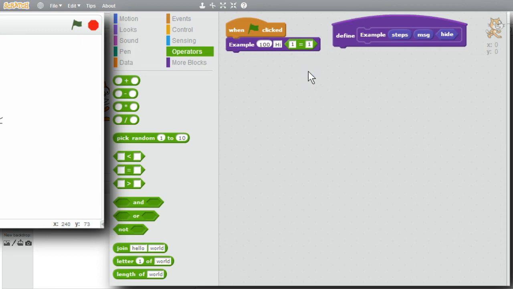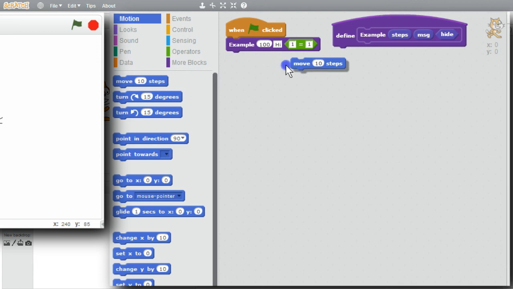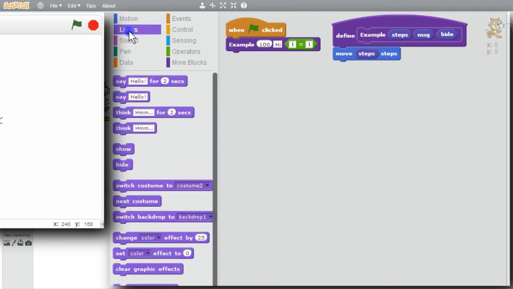I'm going to move steps, so I'll go to motion, move steps, and I'll use the number of steps the procedure is given. The first time I run this, example is passing 100 for the number of steps, so the sprite will move 100 steps. I want to display the message. I'll go to looks, say. I want it to say the message. When I make the first call to example, passing hi, message has the string hi, so the sprite will say hi for 2 seconds.